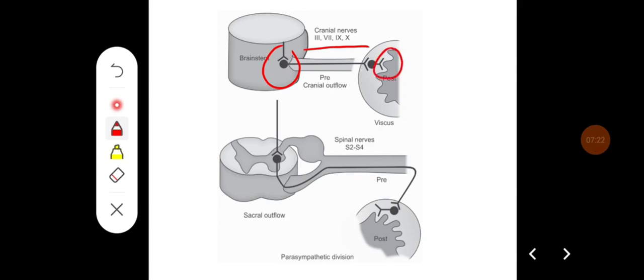Similarly, for the sacral output from the lower sacral segments, S2 to S4, here also you can see the preganglionic fibers are long and postganglionic fibers are very short.